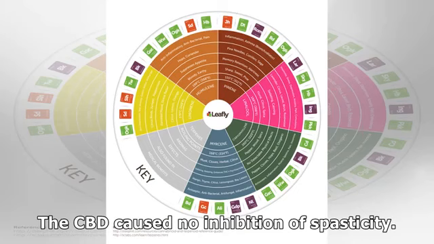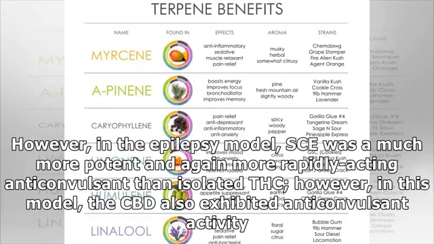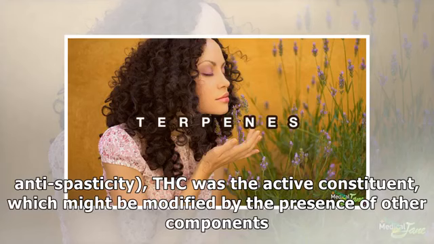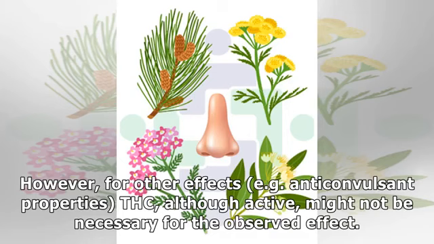The CBD caused no inhibition of spasticity. However, in the epilepsy model, SCE was a much more potent and again more rapidly acting anticonvulsant than isolated THC. However, in this model, the CBD also exhibited anticonvulsant activity. CBD did not inhibit seizures, nor did it modulate the activity of THC in this model. Therefore, as far as some actions of cannabis were concerned, e.g. antispasticity, THC was the active constituent, which might be modified by the presence of other components. However, for other effects, e.g. anticonvulsant properties, THC, although active, might not be necessary for the observed effect.